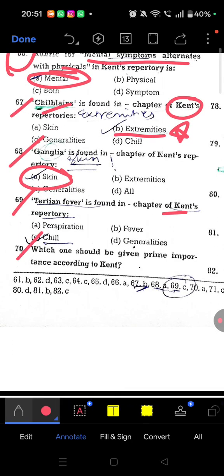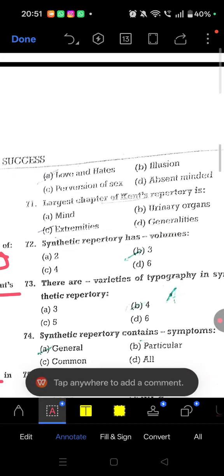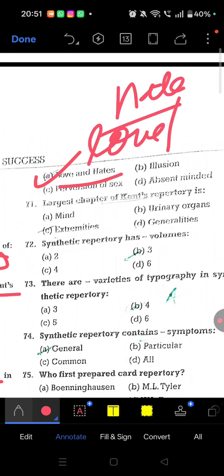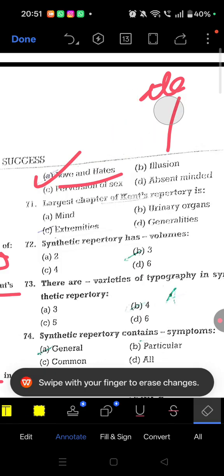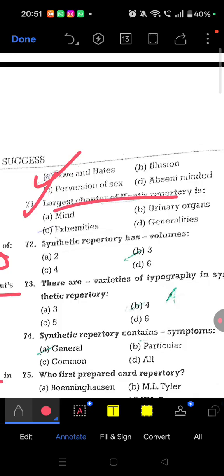Question 70, which one should be given prime importance according to Kent? So mental general, right? So mental general including loves and hate. So love and hate, this is the prime importance given by Dr. Kent. Question number 71, largest chapter is extremities in Kent's repertory, right?